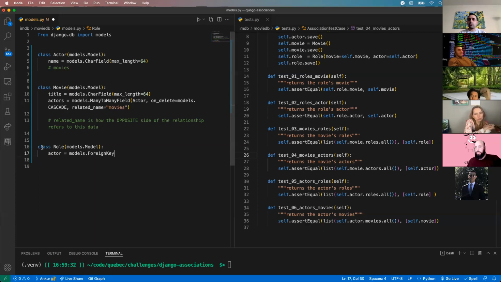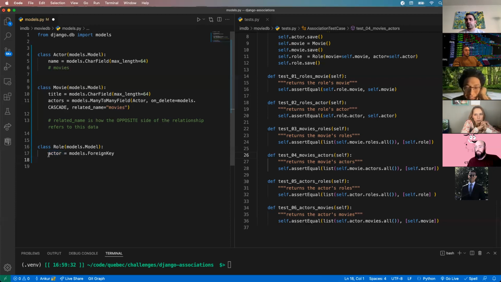And the same thing happens. The reason it's a foreign key is because we've got to ask the same questions. Can one role be played by multiple actors? For the most part, no. There are special movies where maybe you have different actors playing the same role, but one role is played by one actor, right? So, James Bond is played by Daniel Craig for a particular role. Now, there are different James Bonds, but in one James Bond movie, it's played by one actor.